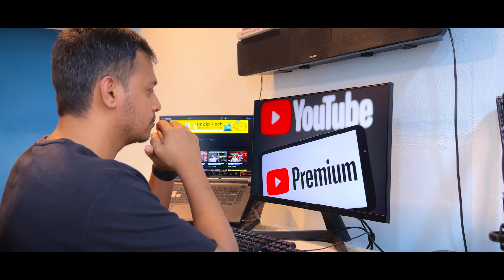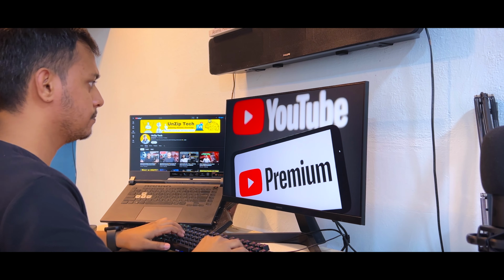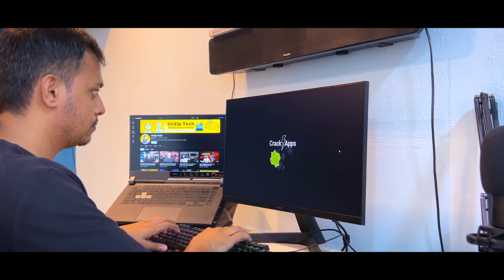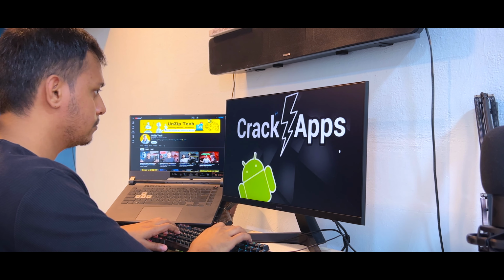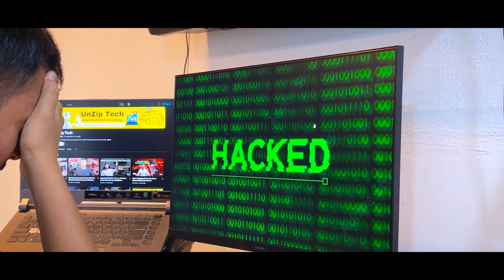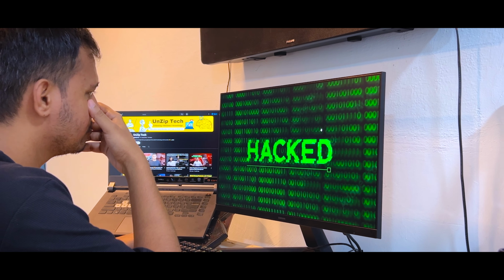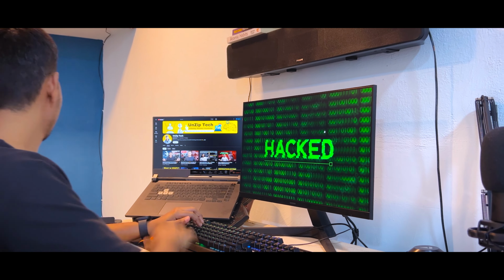Free apps. Sounds tempting, right? You see a premium app APK, download it with a few clicks and get it installed on your device. Most people will definitely go with it, right? But what if I tell you that this one free premium app APK can actually harm your device, steal your data, or even cost you more than what an actual subscription of that particular app would have cost?